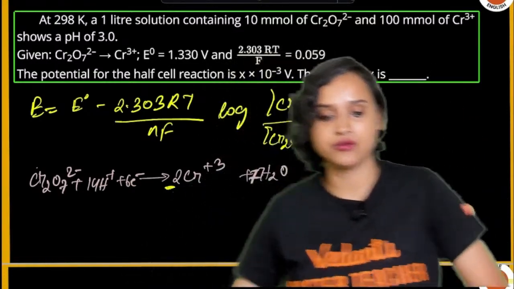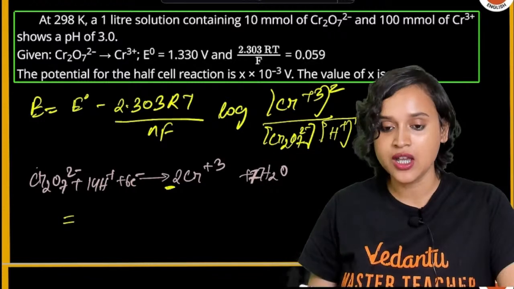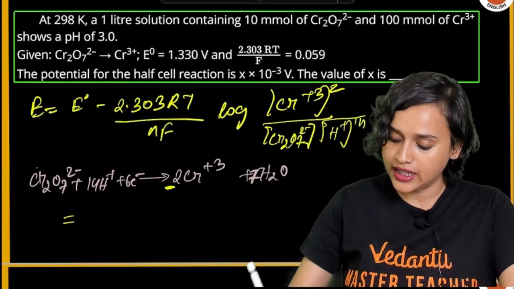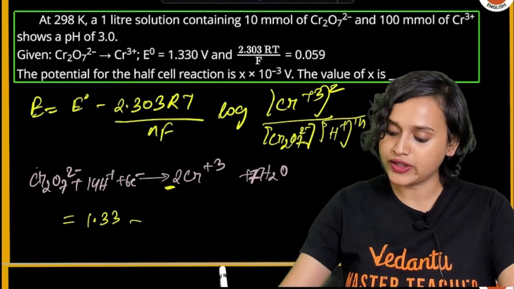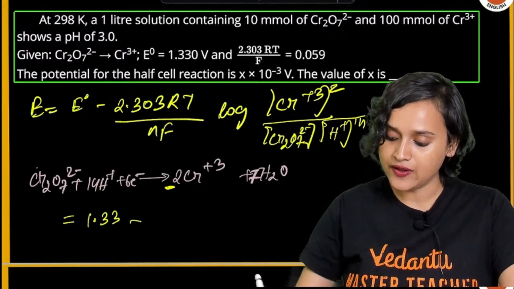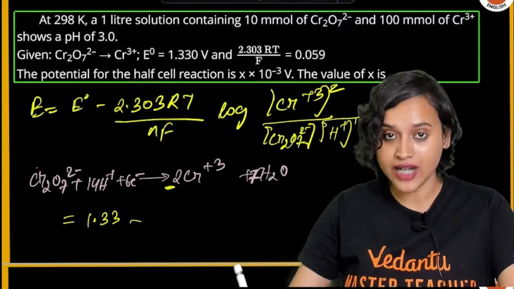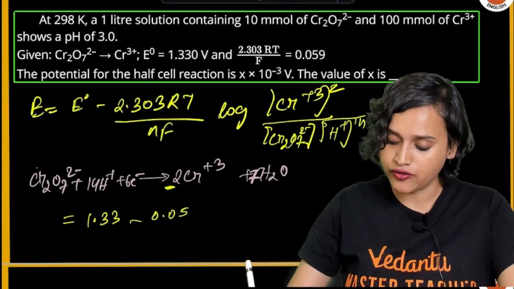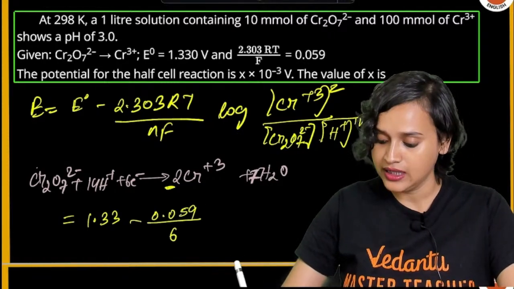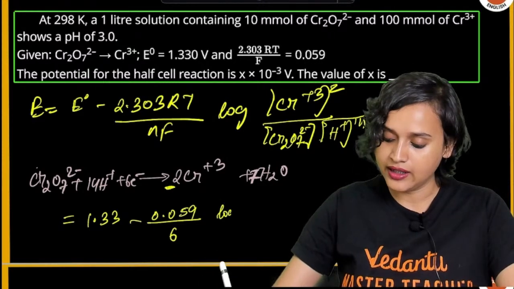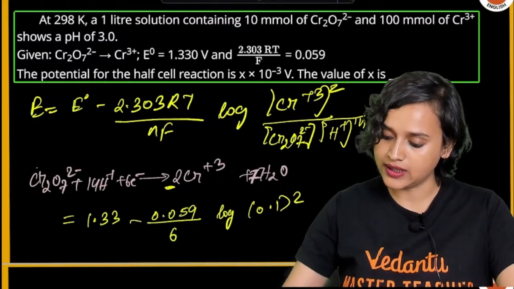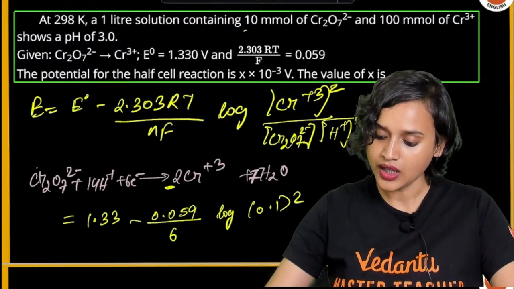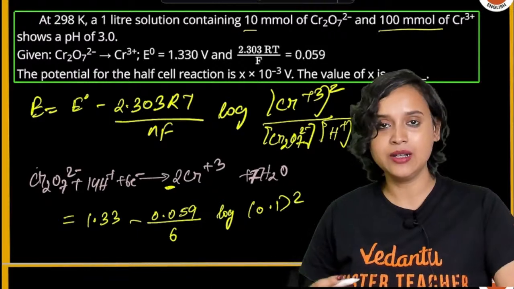Now what do we have to do? Nothing much. We just have to put in the formula and substitute the values. See, E naught value is given to you, 1.33, minus 2.303 RT by nF, which is 0.059 divided by 6. And then here you have log of 0.1 squared, because it is given here 10 millimolar and 100 millimolar.